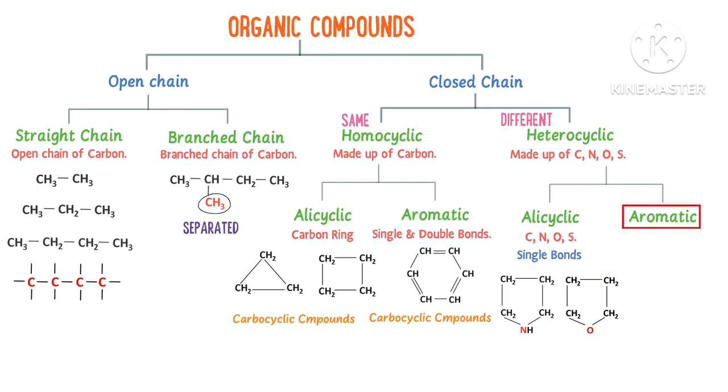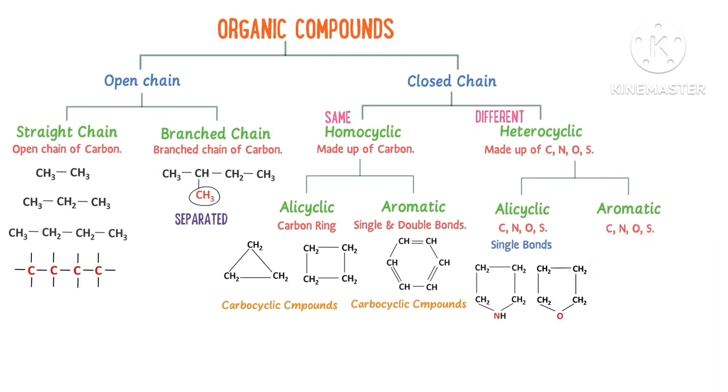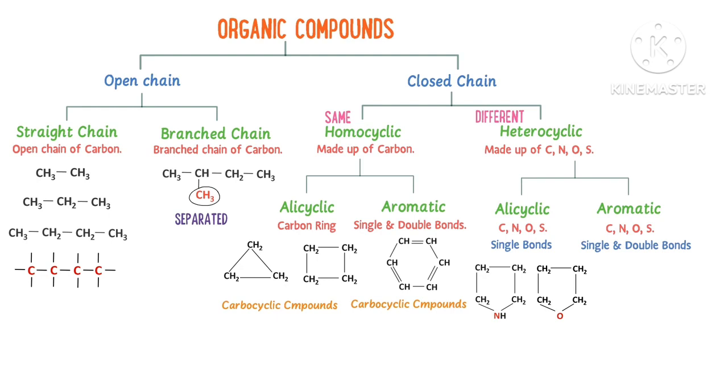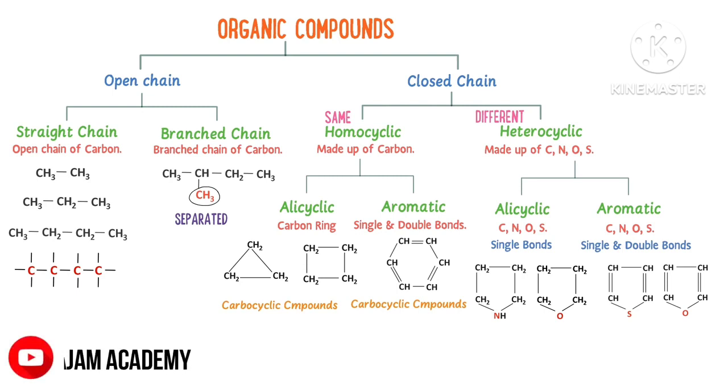Secondly, aromatic organic compounds are those compounds which contain one or more atoms like nitrogen, oxygen, sulfur in their rings, but they have alternate single and double bonds. For example, thiophene, furan, etc. Hence remember that heterocyclic are those organic compounds which contain either nitrogen, sulfur or oxygen in their respective rings, but they have alternate single and double bonds.